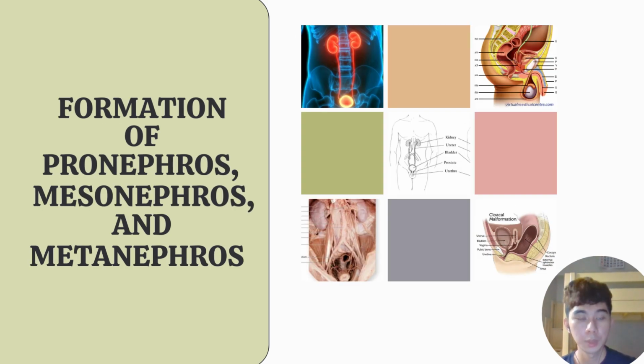The intermediate mesoderm, which is a germ layer of the developing embryo, undergoes temporary development and modification as part of the development of the urogenital system. The pronephros, mesonephros, and metanephros are the three pairs of tubular nephric structures that emerge from the urogenital ridge.